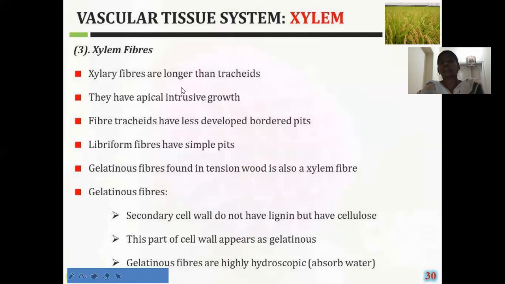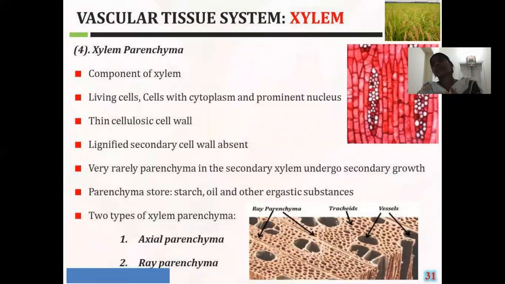This is about the xylem fibers. The major function of these xylem fibers is to give mechanical support to the plant body.